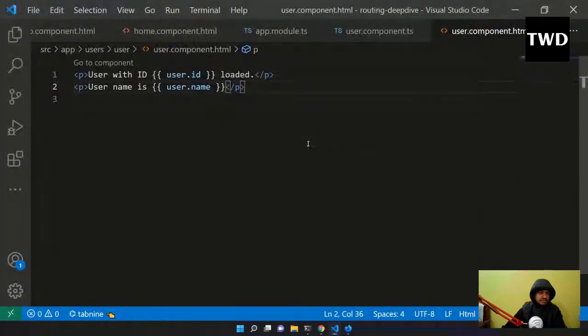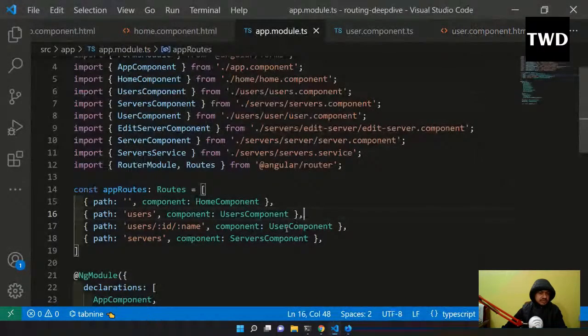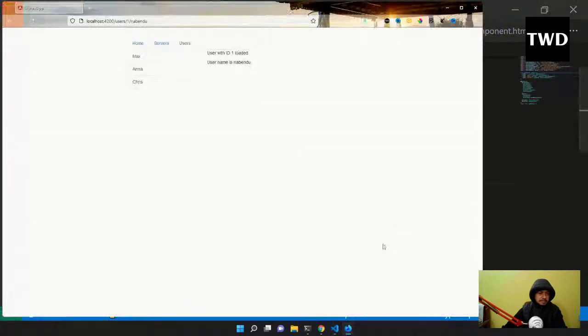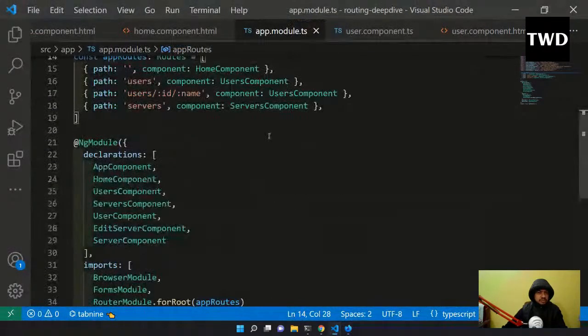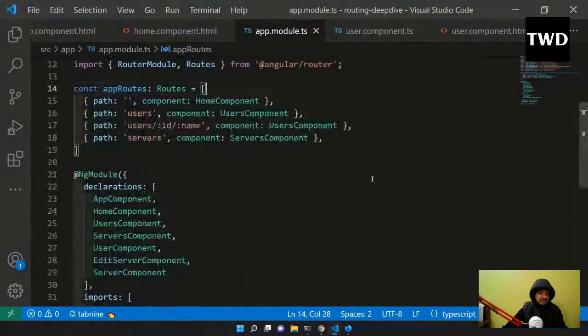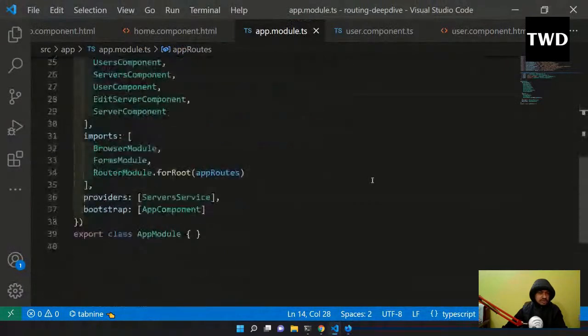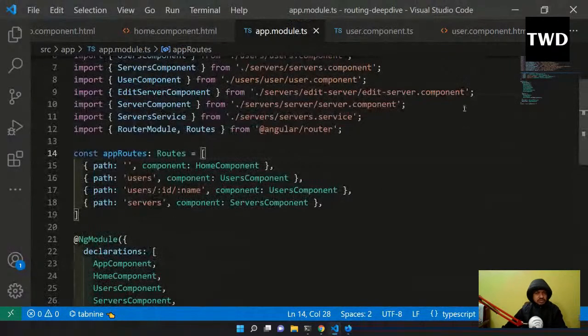Okay, one thing I want to check here, if instead of this I use the users component, then what will happen? Yeah, okay, I have to use the users component here, not the user component, or else it is not working correctly.